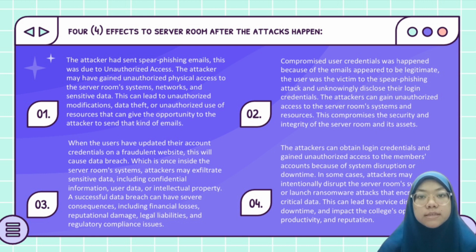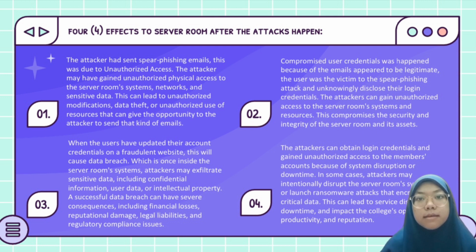Third, when the user updated their account credentials on a fraudulent website, this will cause a data breach, which is done inside the server room system. The attacker may exfiltrate sensitive data, including confidential information, user data, or intellectual property. A successful data breach can have several consequences, including financial loss, reputational damage, legal liability, and regulatory compliance issues.